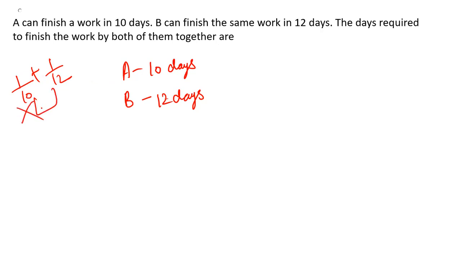But this is not the approach that we are going to follow here. First of all, take the LCM of 10 and 12. You don't have to write it out like this; you can simply take the number that is common in the table of 10 and 12. So we have 60, right? So 60 is going to be the LCM of 10 and 12.